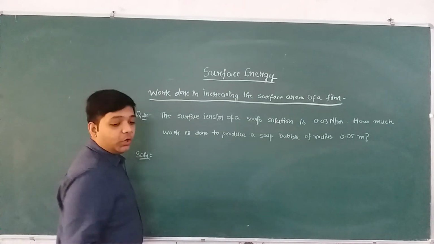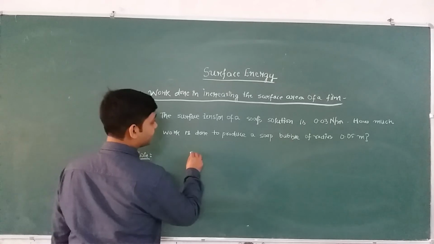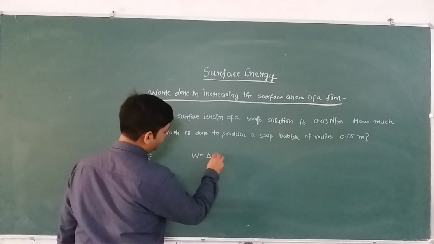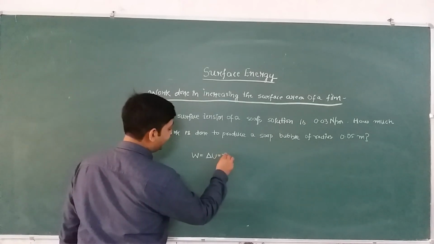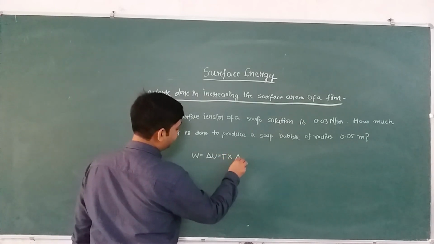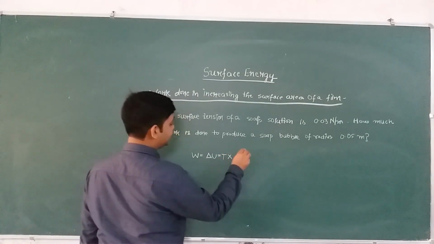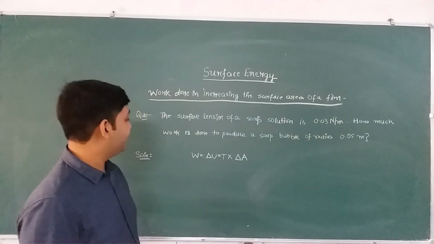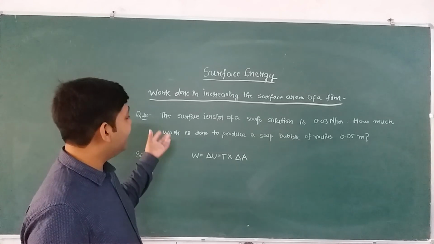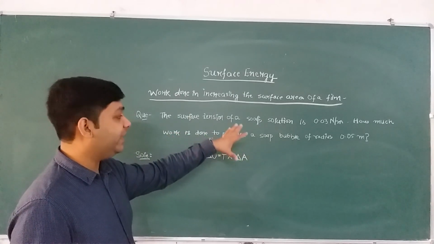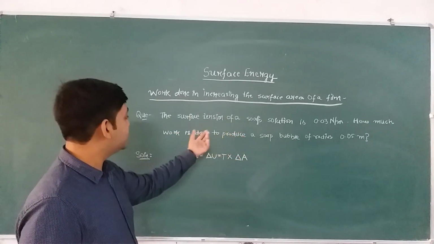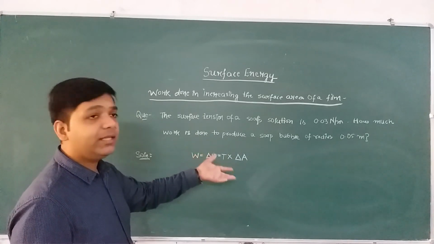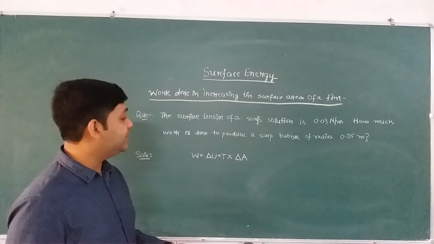ठीक है? We know our formula. What we know? Work done is equal to change in surface energy delta U, is equal to T into delta A, surface tension multiplied by increase in surface area. Fine. Now we have to produce a soap bubble of radius 0.05 meter. So we can safely assume that there is no soap bubble initially and the initial surface energy of the soap bubble is therefore 0.